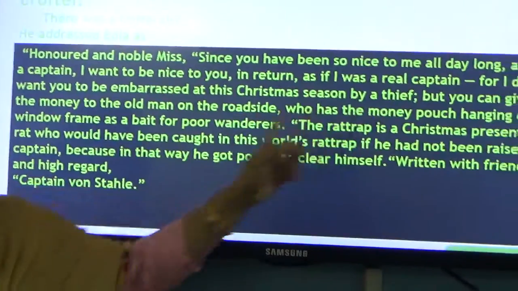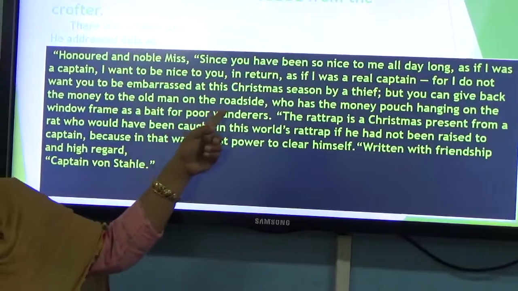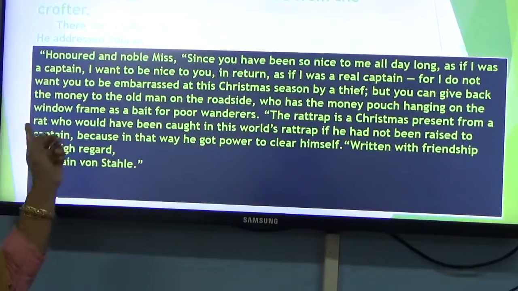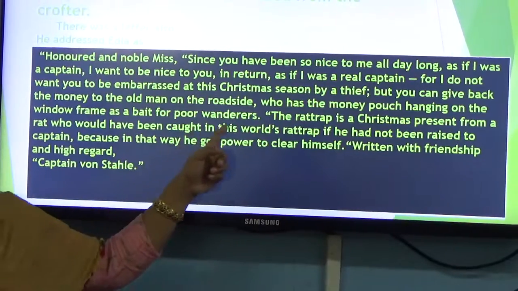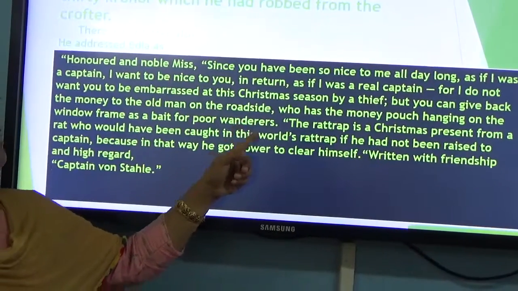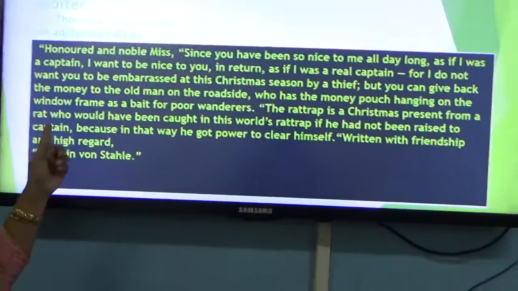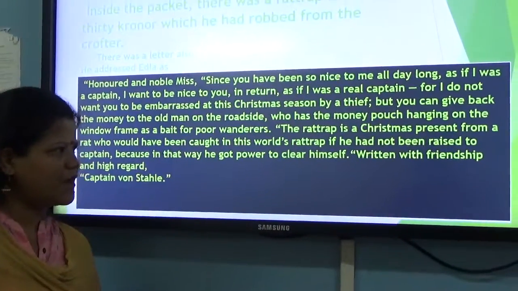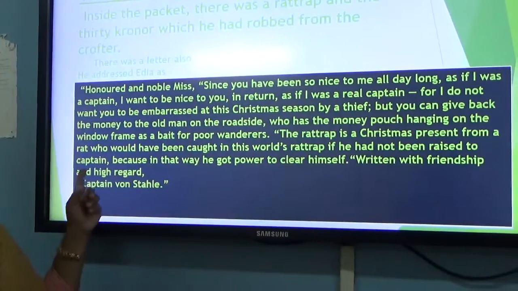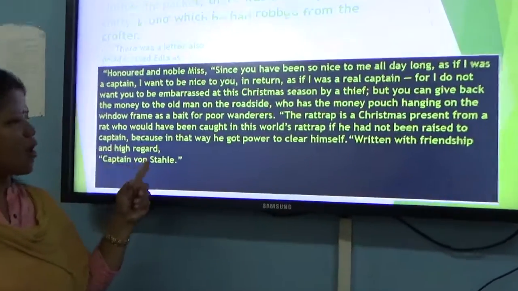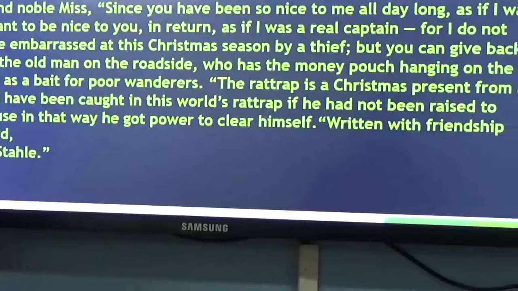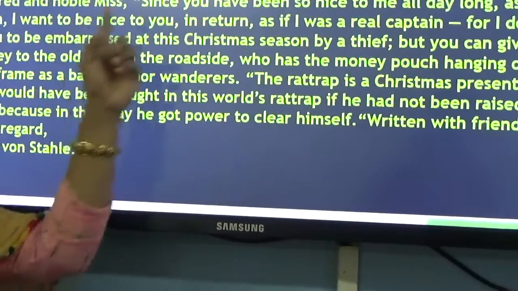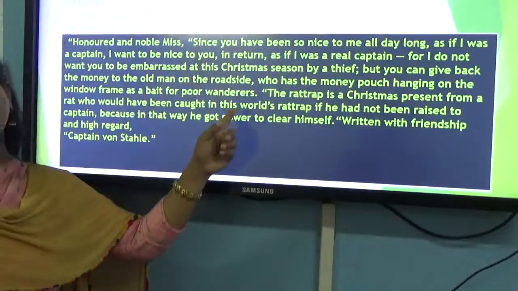Now you say, but you can give back the money to the old man on the roadside who has the money pouch hanging on the window frame as a bait for poor wanderers. The rat trap is a Christmas present from a rat who would have been caught in this world's rat trap if he had not been raised to a captain, because in that way he got power to clear himself. So you can understand the voice within the letter.